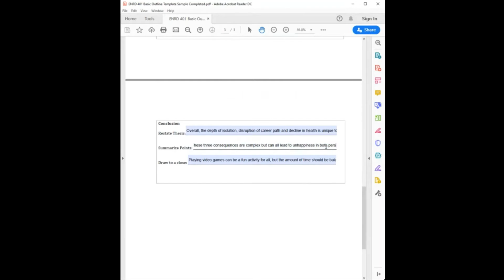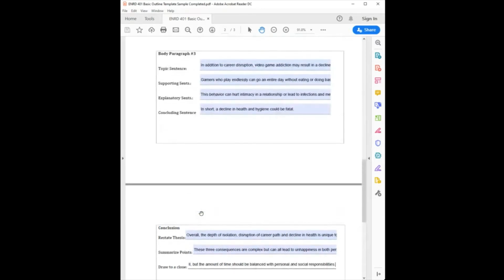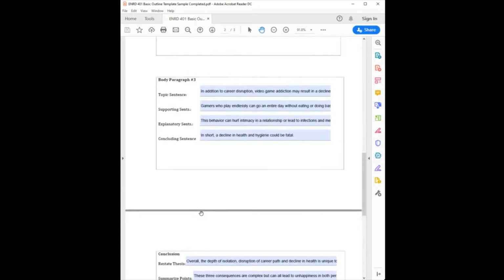So basically, I've told you these are the three things I'm talking about. And then I summarize it by saying all three of those can lead to the unhappiness of both the player in their professional and personal life. And then my drawing to a close actually speaks on how it should be a balance between the video game playing and their personal and social responsibilities.